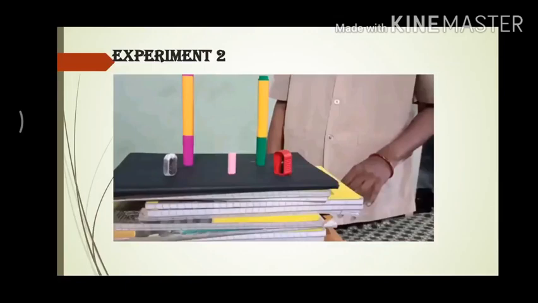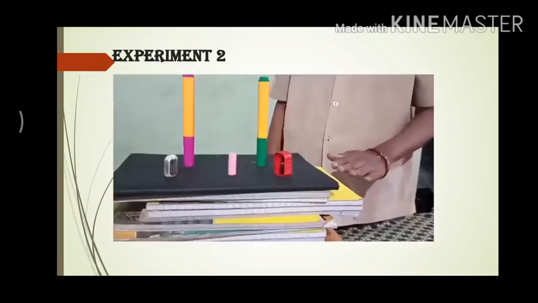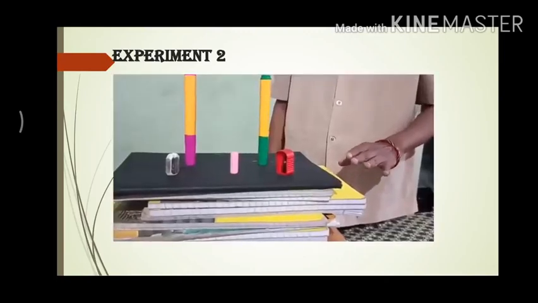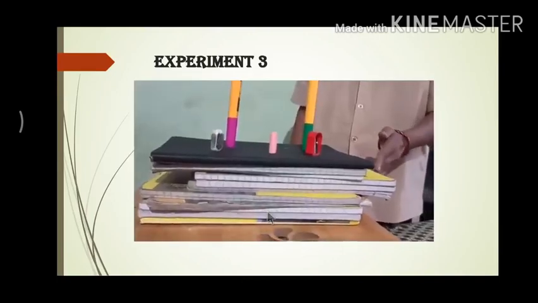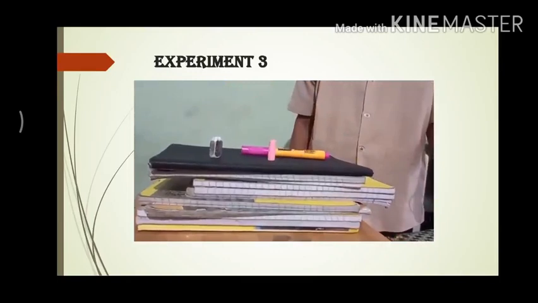Arrange the notebooks as in the previous experiment and keep the objects like chalk, sharpener, eraser and sketch pens on the books. Now give a slight push to the books. What do we observe? There is a slight movement in the objects but they do not fall. Now the third experiment, again the books are arranged in the same manner. Now a hard push is given to the books. Here what do we observe, children? We observe that the objects fall down.